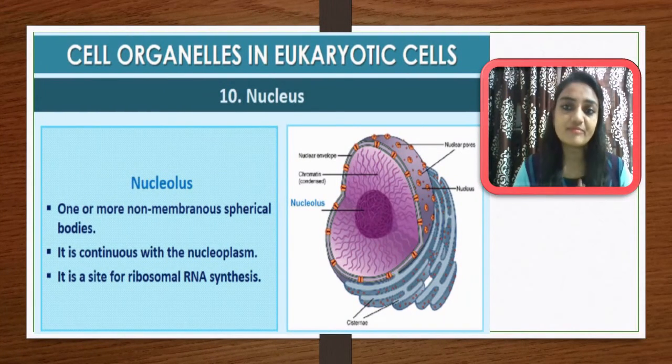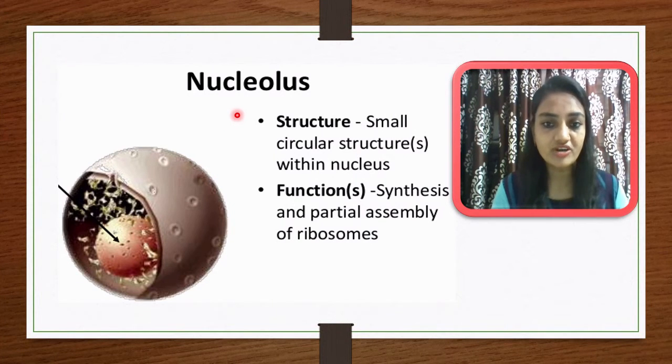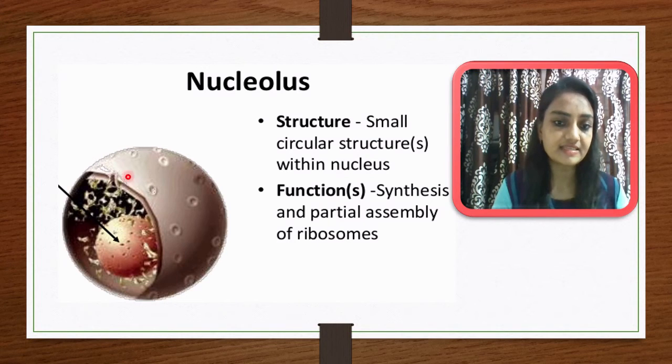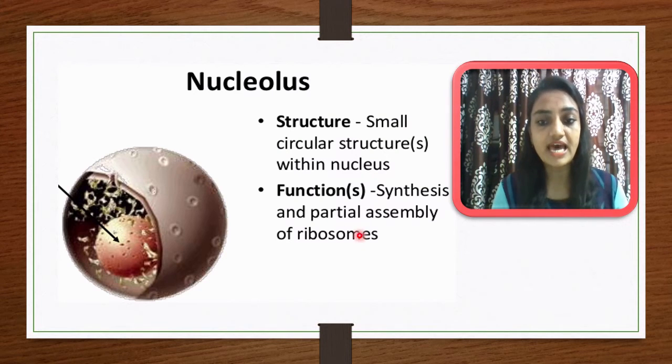The next very important component of a eukaryotic nucleus is the nucleolus, one or more non-membranous spherical bodies. It is continuous with the nucleoplasm, and it is a very important site for ribosomal RNA synthesis, that is rRNA synthesis. So let me summarize what a nucleolus is. The nucleolus is a small circular structure within the nucleus. Here you can see the nucleus, inside which there is a small circular structure, and that is called the nucleolus. Its function is to synthesize and partially assemble the ribosomes.